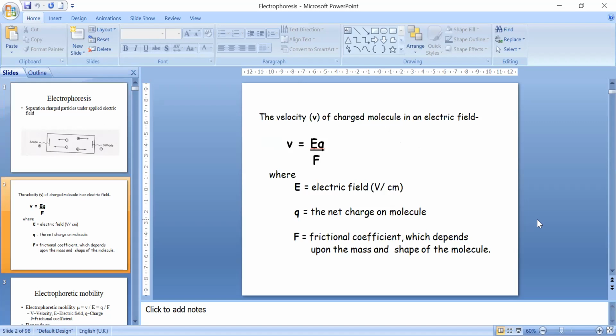According to the theory of electrophoresis, the velocity means how fast or how slow. In my previous class in chromatography, I told you about differential migration. What is that? Yes, Samara. In my previous class, I told you about differential migration. What is that?